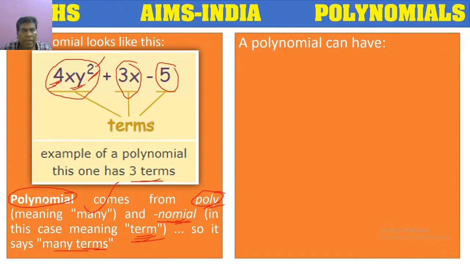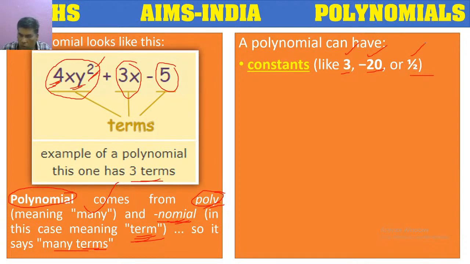So a polynomial, as we have just told, consists of constants. It can have constants like 3, minus 20, 1 by 2, which means it can have a positive integer, a negative integer, a fraction, or a decimal.